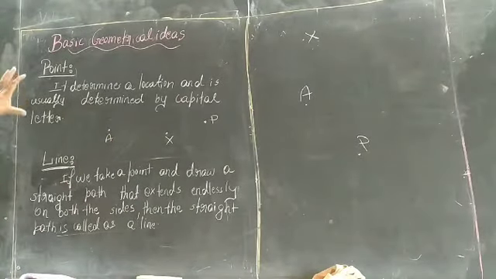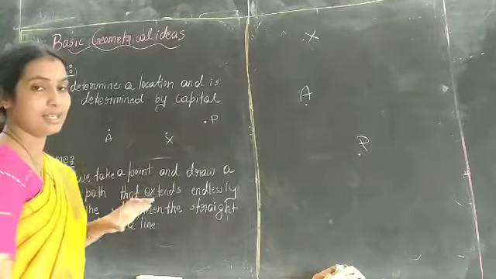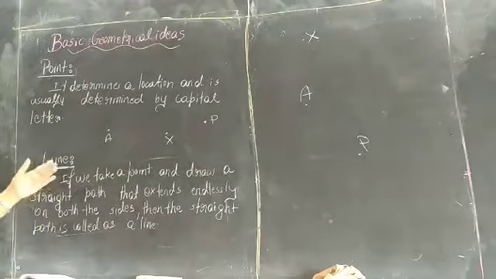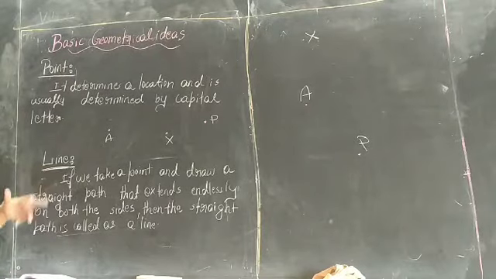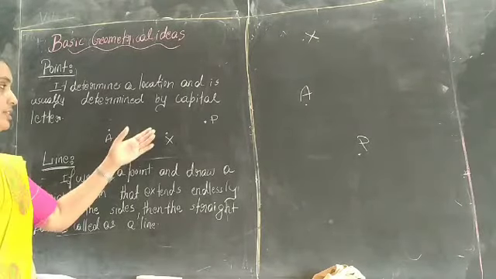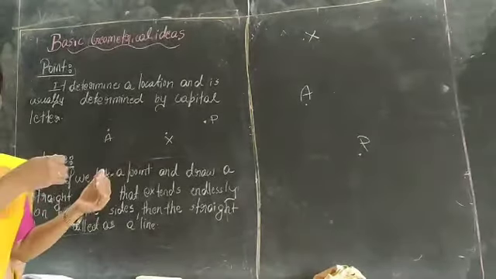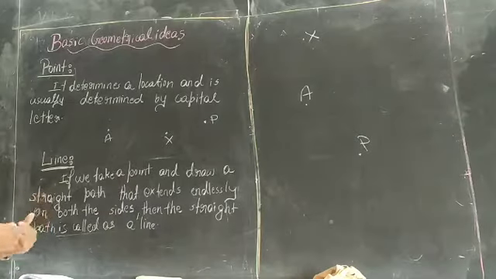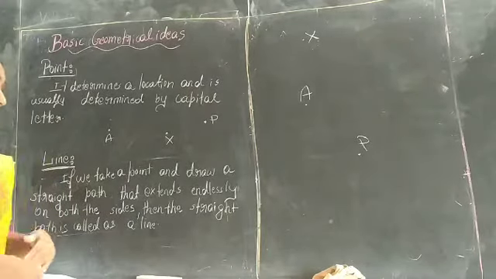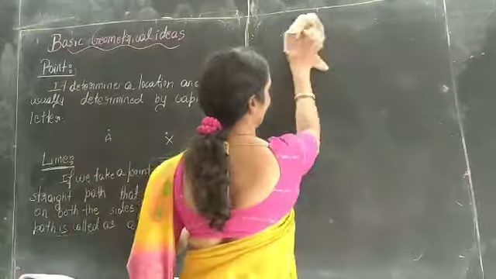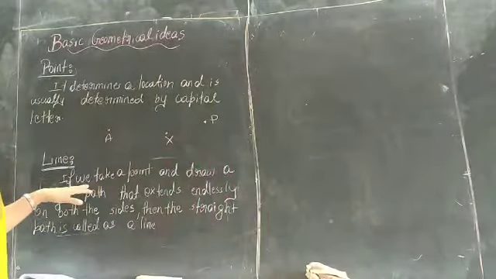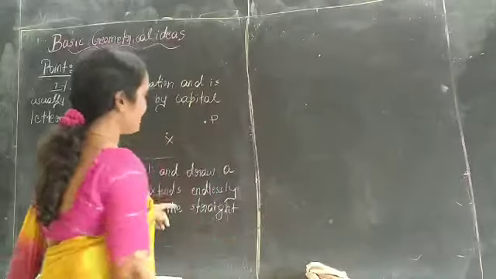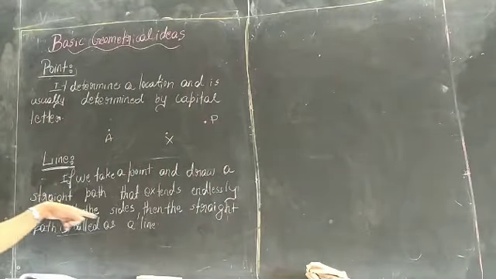This is the first concept of geometry. The next is a line. So what does line mean? If you take a point, the line is the next part after the point. The line is made up of an infinite number of points. If I take one point, from this point we can draw a line.